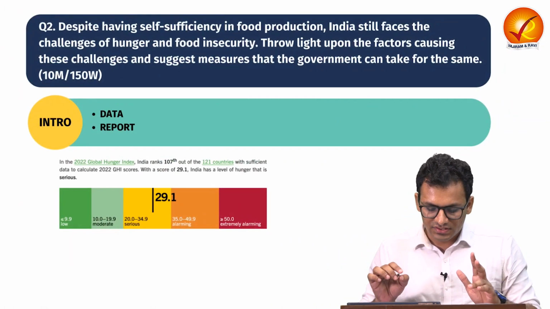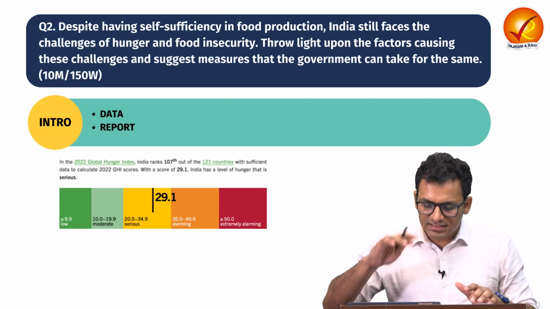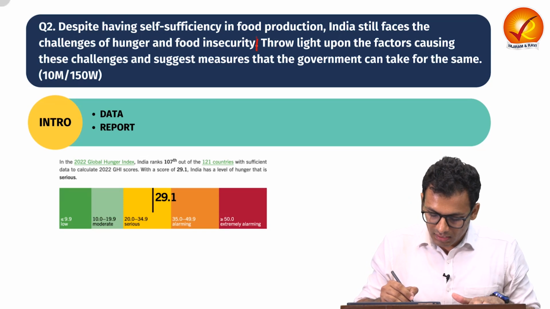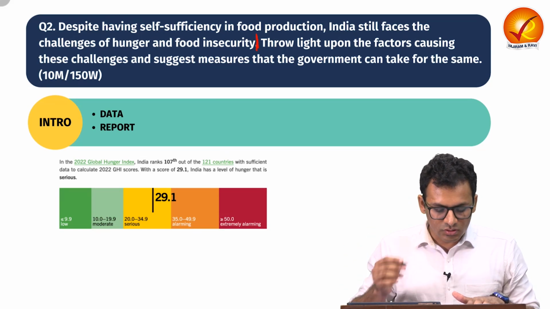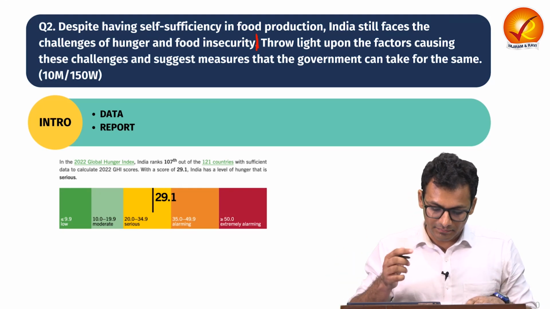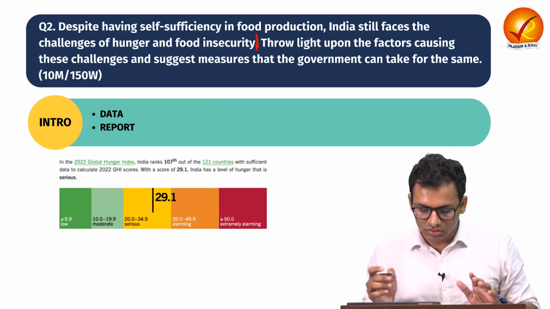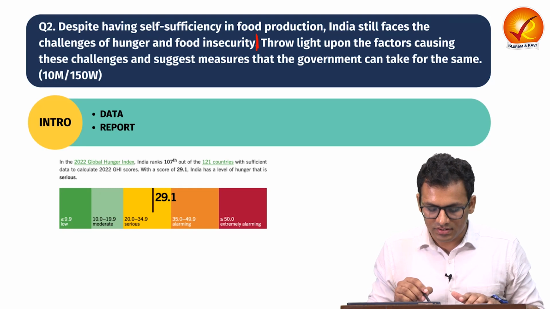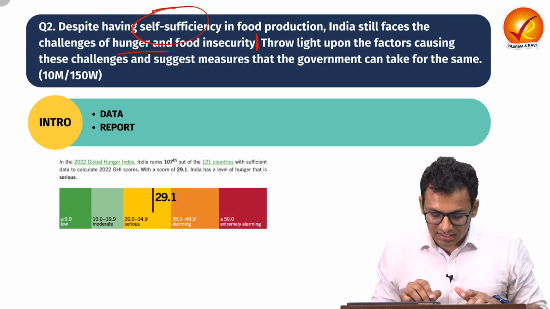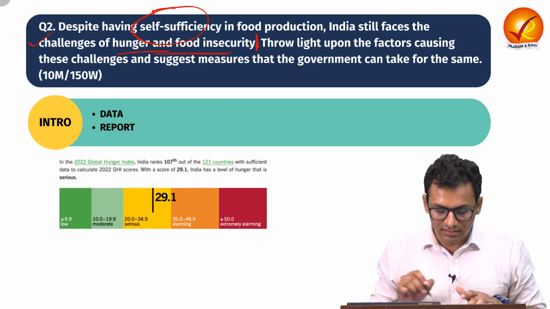Despite having self-sufficiency in food production, India still faces the challenges of hunger and food insecurity. Throw light upon the factors causing these challenges and suggest measures that government can take for the same. So if you break down the question, you will understand there's a first statement which talks about there is self-sufficiency in food production, but there are certain challenges of hunger and food security still there.